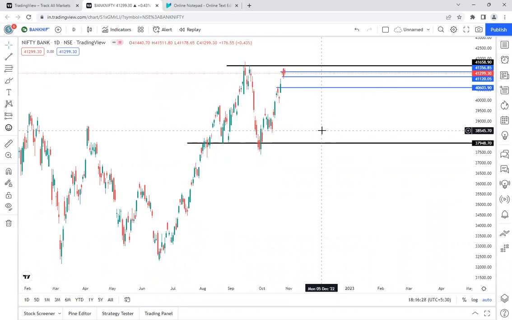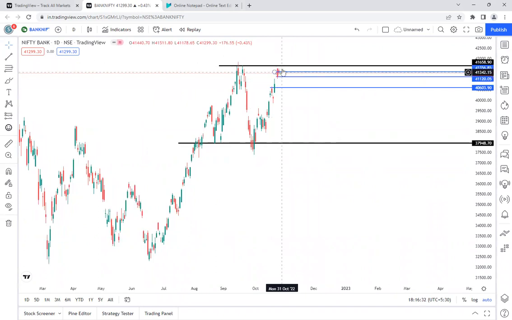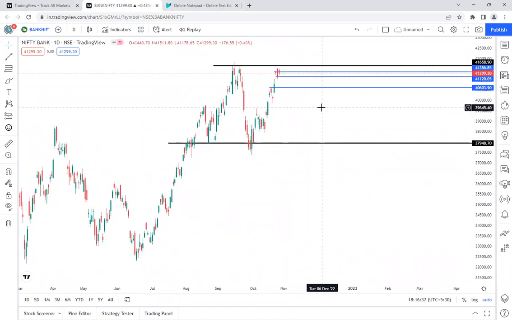That is somewhere around the 41,800 or 41,700 level. It's trading very close to that level. That's the reason I suggested everybody not to take any short positions or buy any put options at the moment, and look for the buying option only, buying futures or buying the call options. Being on the long side is the best option because it is trading very close to the all-time high. So there are more chances that it may break it, or it may at least come to that level again.